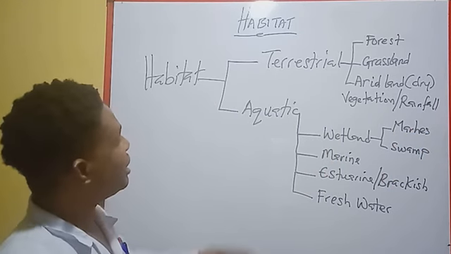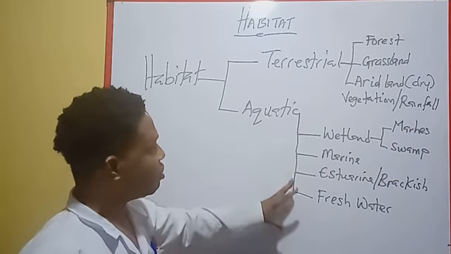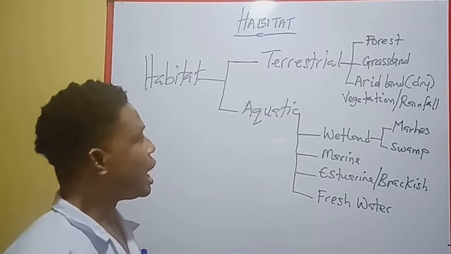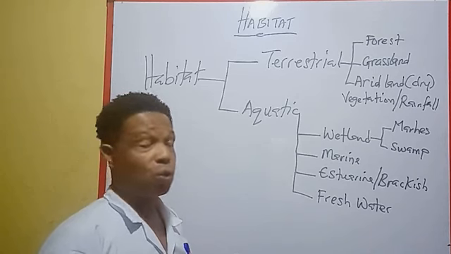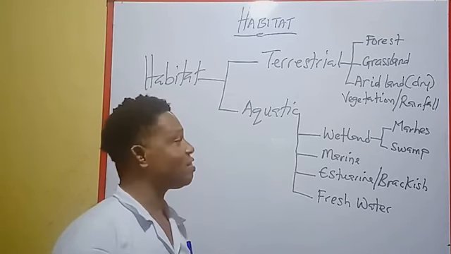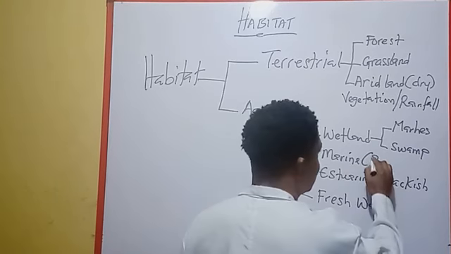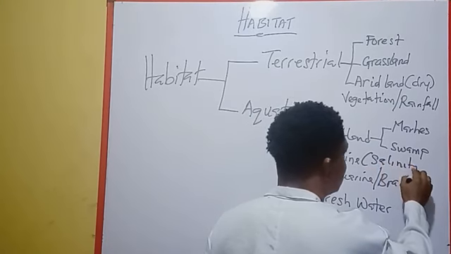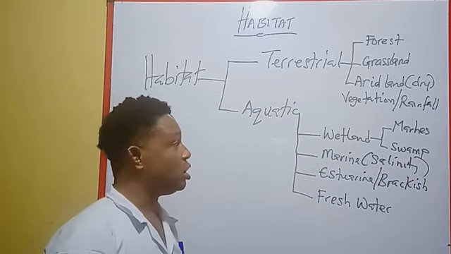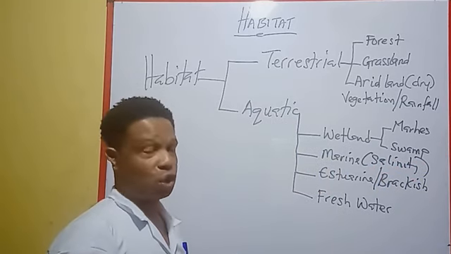Under the aquatic habitat, marine contains a high amount of salt dissolved in water. And in biology, we say salinity. We use the word salinity to explain the amount of dissolved salt in water.